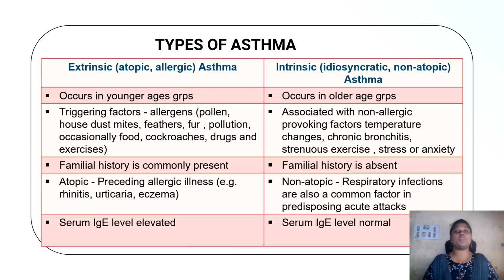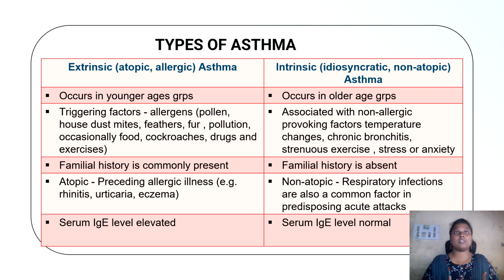Let's now discuss the types of asthma. Asthma can be classified in several ways depending on its causes, trigger, or clinical pattern. But broadly, it can be divided into two main types. One is extrinsic or allergic asthma. Another one is intrinsic asthma.